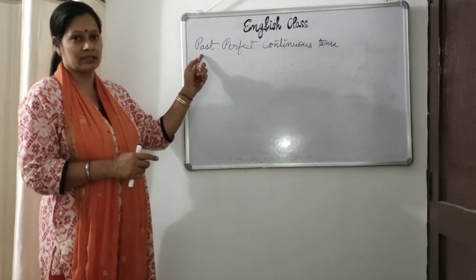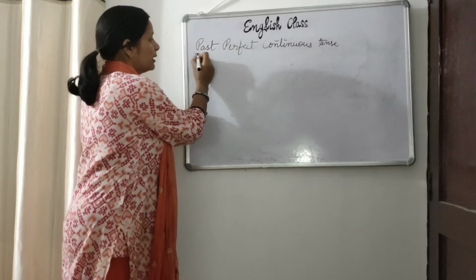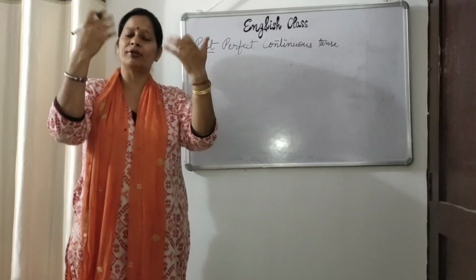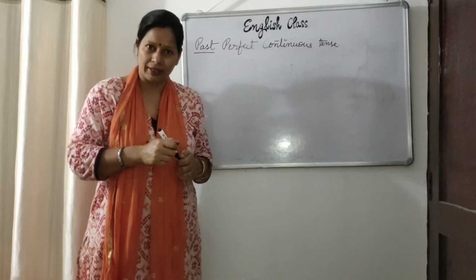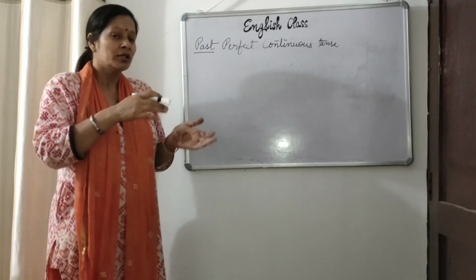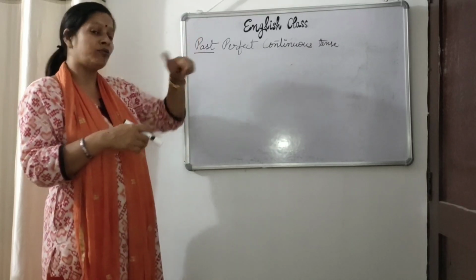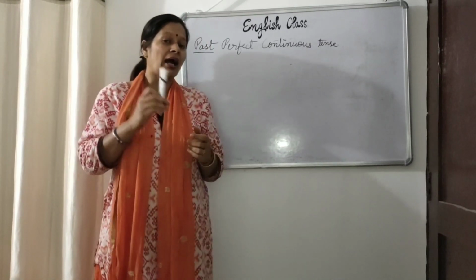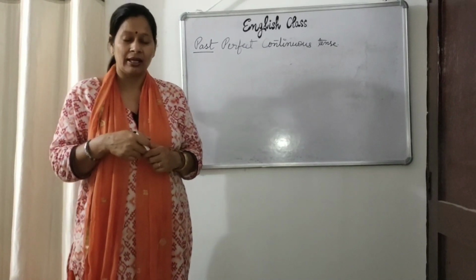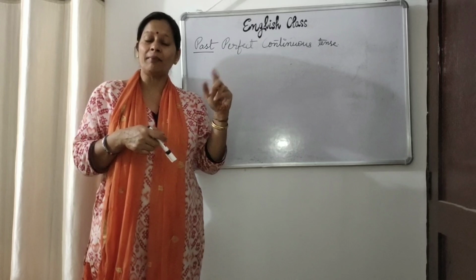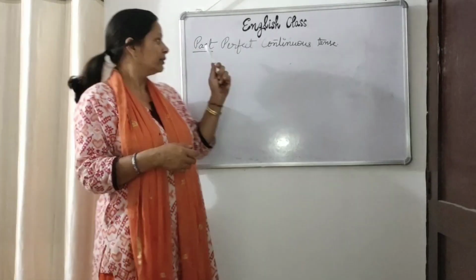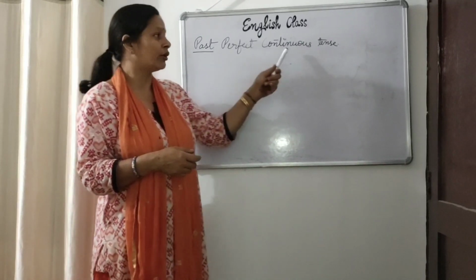Now come to the past tense. In past tense, you have left Delhi. Now you have shifted to some other place. For example, you have shifted to Baddi. So about Delhi, what will you say? I had been residing in Delhi for 5 years. That means, मैं दिल्ली में 5 साल से रह रहा था. There we use past perfect continuous tense.